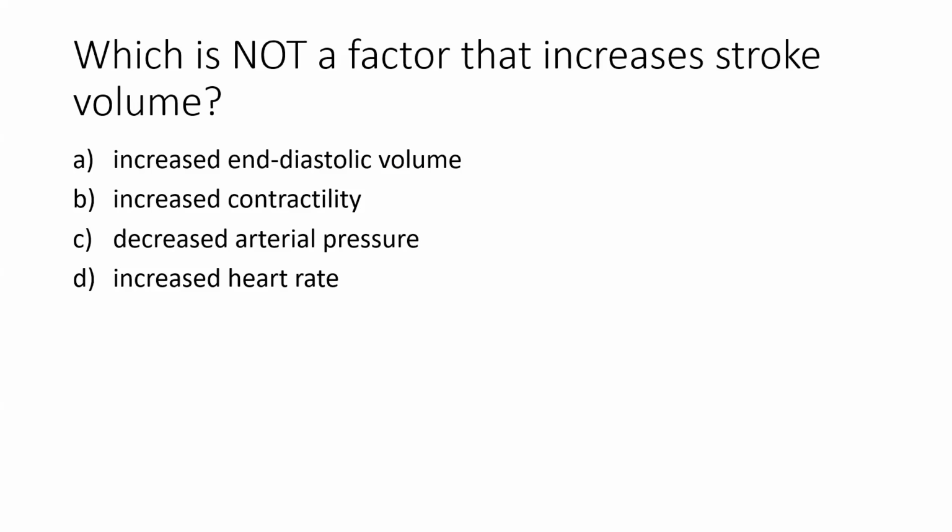C, decreased arterial pressure. Now, arterial pressure has to do with afterload. How much resistance is the blood that's leaving the ventricle trying to overcome in those arteries? And if we've got a lot of resistance, a lot of pressure in the distal arteries, we're going to decrease how much blood can effectively leave that ventricle and move out into the arteries. So if I decrease my arterial pressure, I am going to increase my stroke volume. And so we're also going to eliminate C. Okay, I hope those three made sense.